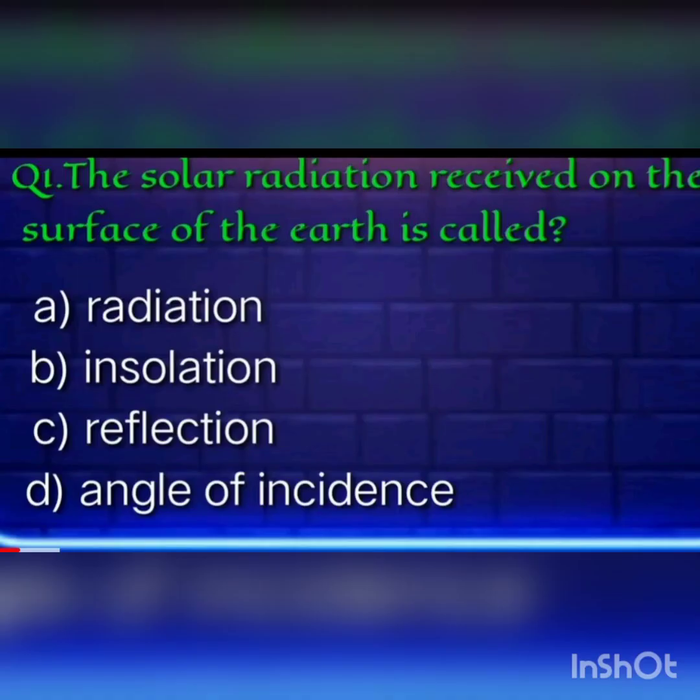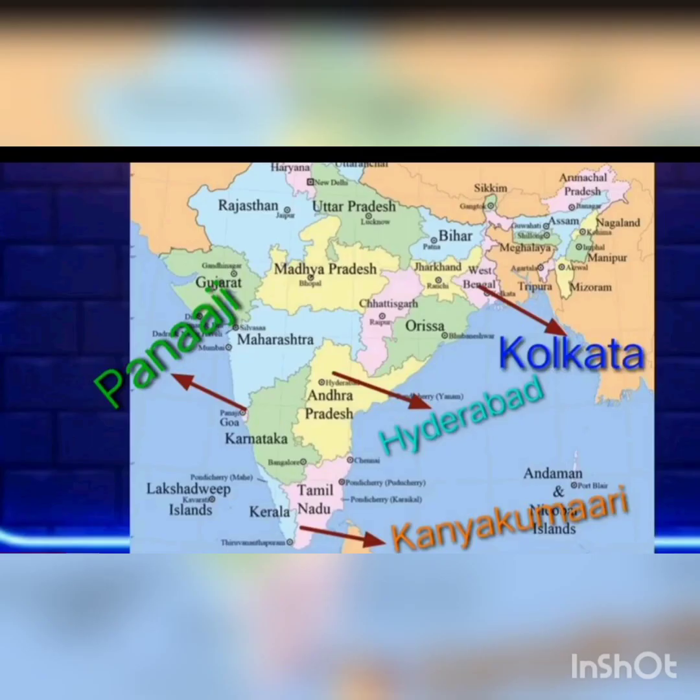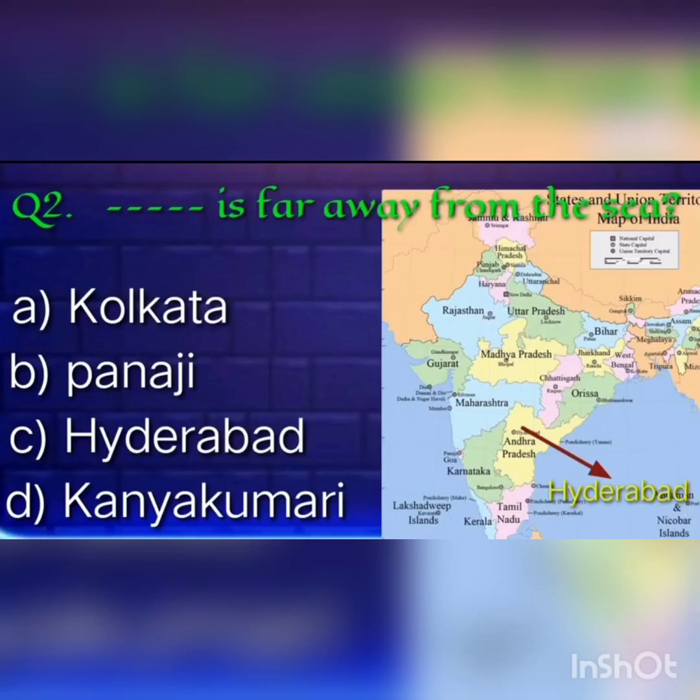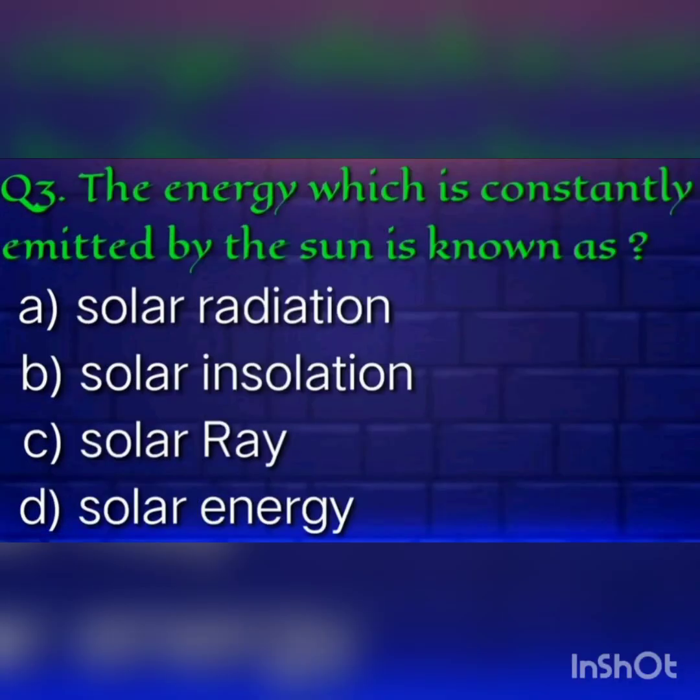The solar radiation received on the surface of Earth is called insolation. Look at the India map and answer the following question. What is far away from the sea given below? Hyderabad is far away from the sea.